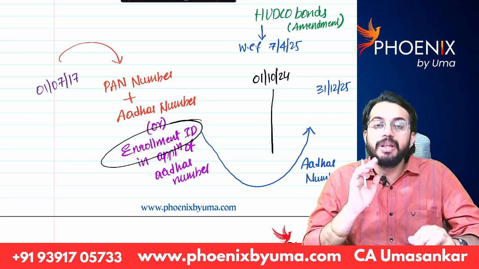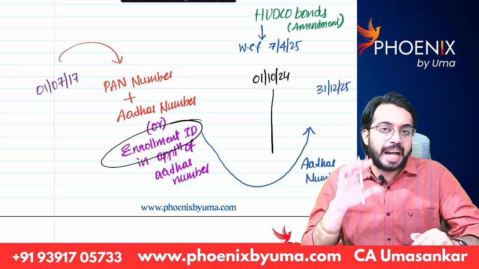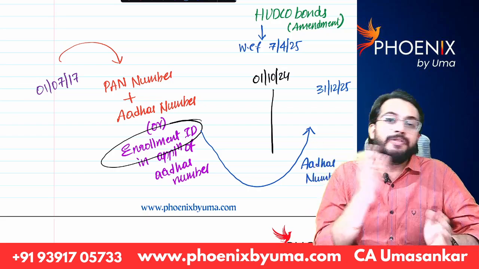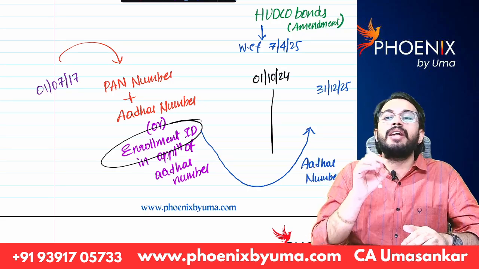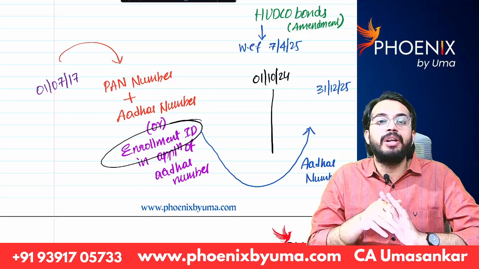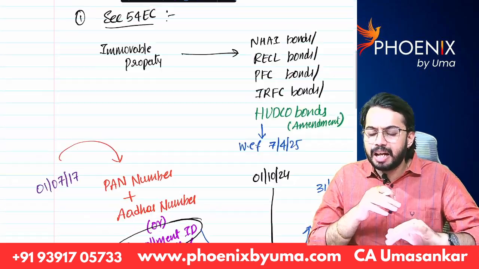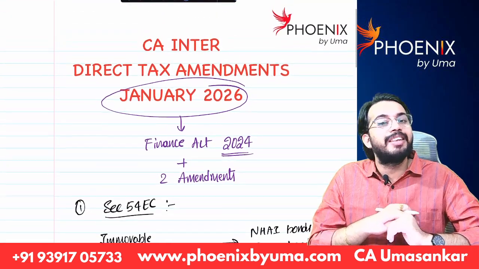Amendment number 2, those who have given enrollment ID in PAN application before 1st October 24 are required to submit their Aadhaar number before 31st December 25. These are the two amendments. That's it. Thank you very much.